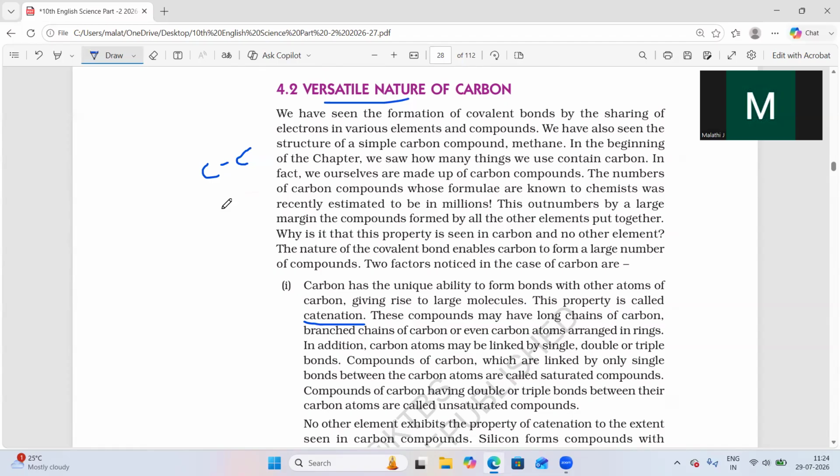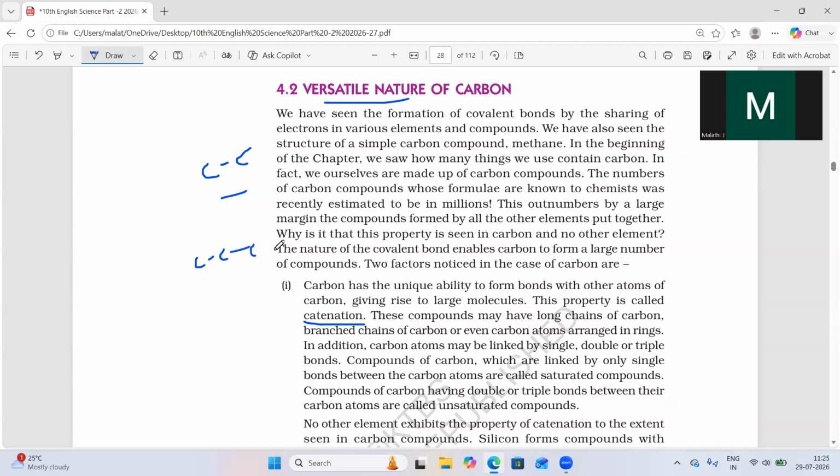So carbon has the capacity for self-linking. It forms bonds with other carbon atoms. This property is called catenation. So carbon has the capacity to form a long chain or a ring chain.